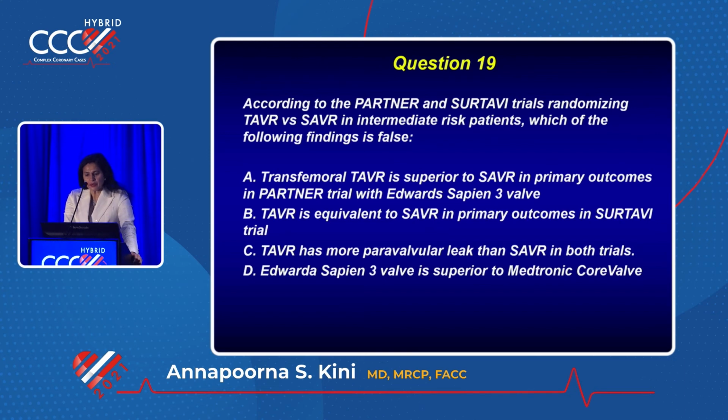According to the PARTNER and SURTAVI trials, randomizing TAVR versus SAVR in the intermediate risk, which of the following findings are false? Transfemoral TAVR is superior to SAVR in the primary outcome in the PARTNER trial. Yes. TAVR is equivalent to SAVR in primary outcome in SURTAVI trial. Yes. TAVR has more paravalvular leak. Yes. Oh, no. PARTNER and SURTAVI, were they a comparison trial? No. PARTNER was Sapien, SURTAVI was CoreValve. So they were never a comparison trial.